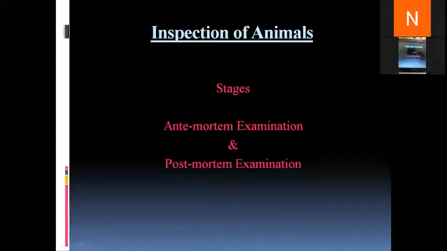Moreover, post-mortem examination aims at looking for diseases which are subclinical in nature. That is, the animal is suffering from the disease, but no clinical or visible signs and symptoms are present. So, post-mortem examination mainly focuses on subclinical diseases. Okay, is the difference between antemortem and post-mortem examination clear to everyone? Okay, so we move to the next slide.